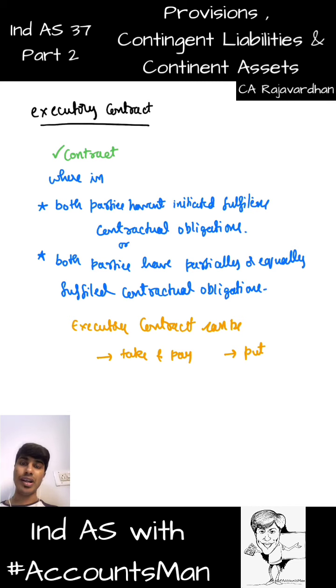Take and pay contract is where I have promised to give you certain goods, or I have promised to give you certain services, and you are obligated to take them. If you deny to take those products, or if you deny to take those services from me, you have to pay me some compensation. You have to pay some penalty because I was supposed to sell those goods to you, now you're not taking them. So I am a supplier, you are a buyer. If the buyer is obligated to take certain services or goods from the supplier, if he denies to take such things, then you would have to pay some penalty. That is take and pay contract.